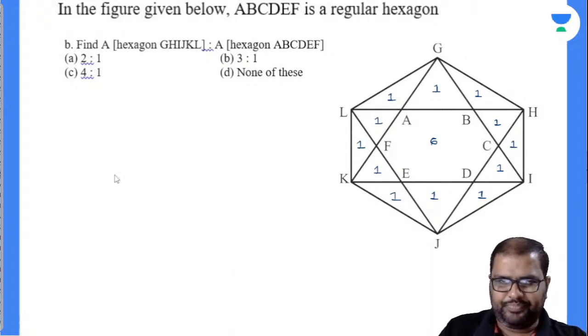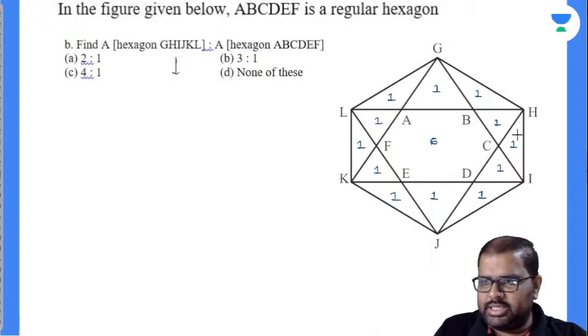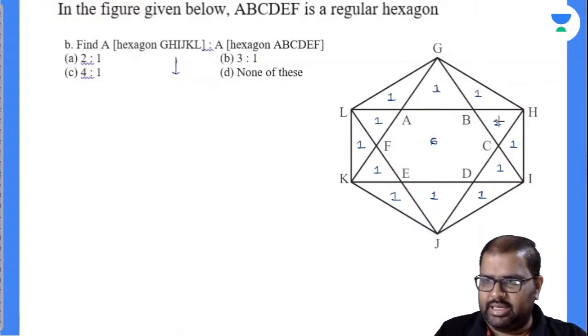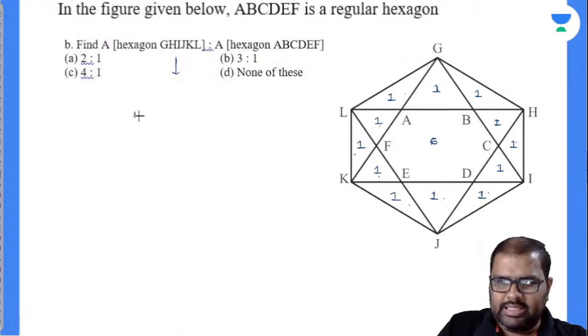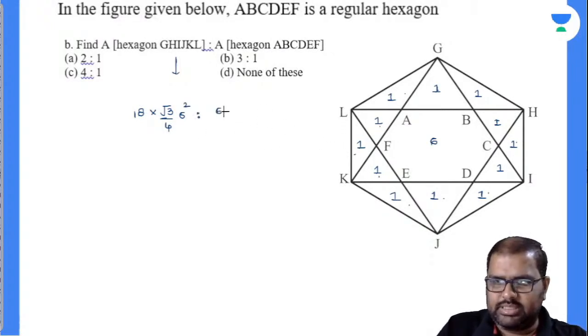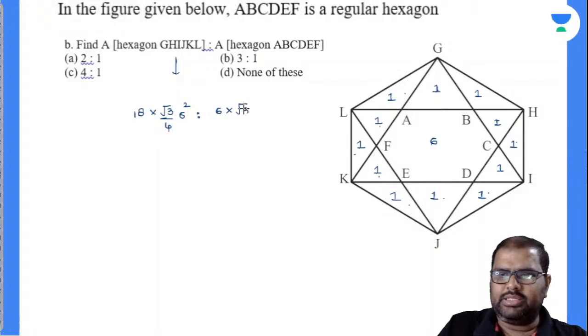I'll show you how. Area of the hexagon GHIJKL. GHIJKL contains how many equilateral triangles? 6, 7, 8, 9, 10, 11, 12, 13, 14, 15, 16, 17, 18. It contains 18 equilateral triangles, so 18 into root 3 by 4 S square. Now the hexagon ABCDEF contains how much? 6 equilateral triangles. In the remaining cases, you have no need to write down the question here. So everything gets cancelled off and the ratio is 3:1, and that is my answer.